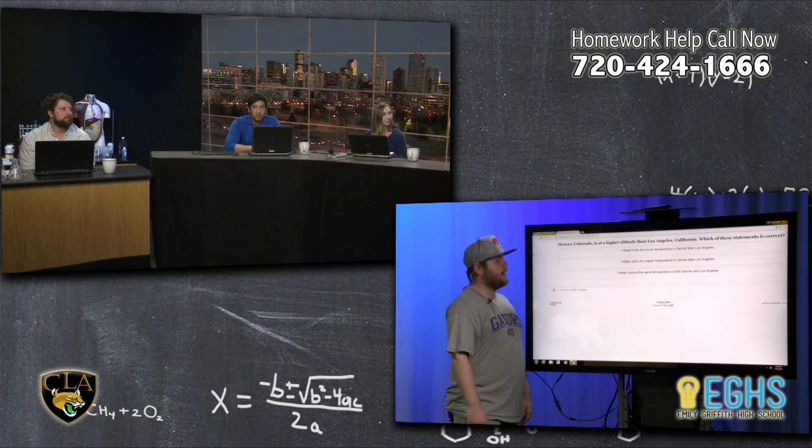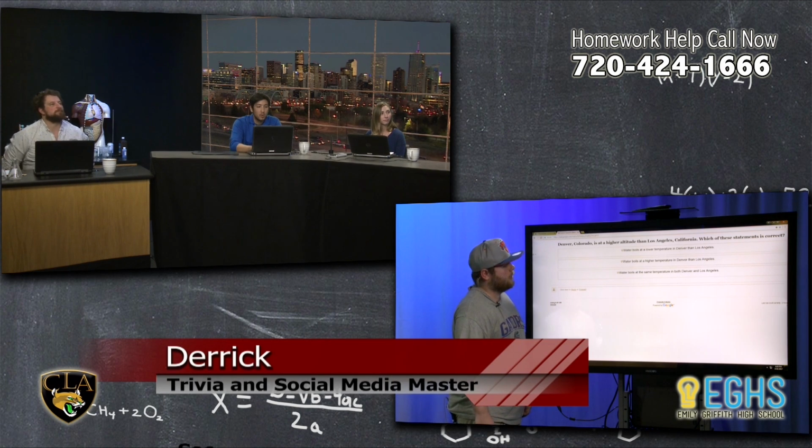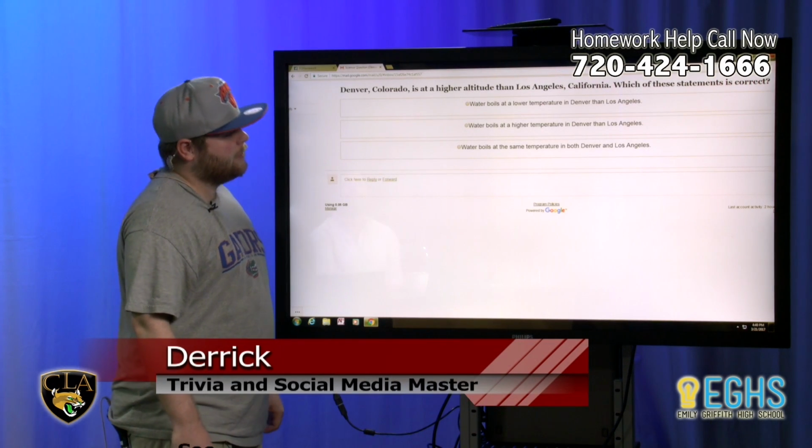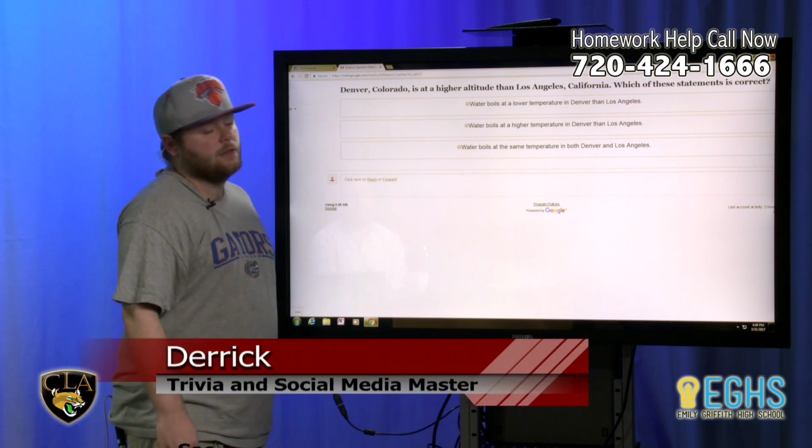Denver, Colorado is at a higher altitude than Los Angeles, California. Which of these statements is correct? Water boils at a lower temperature in Denver than Los Angeles. Water boils at a higher temperature in Denver than Los Angeles. Or water boils at the same temperature in Denver as in Los Angeles.